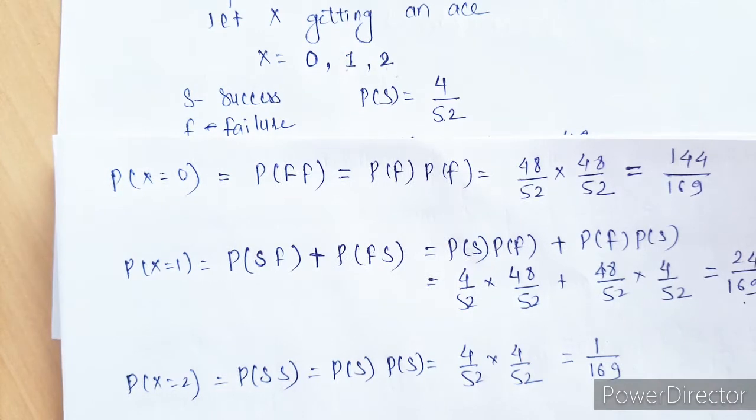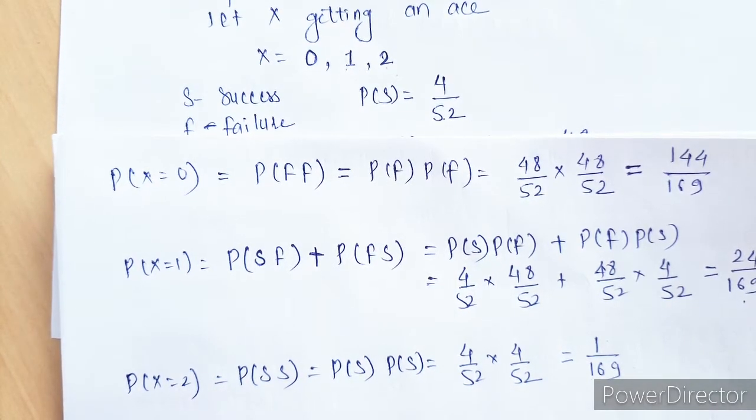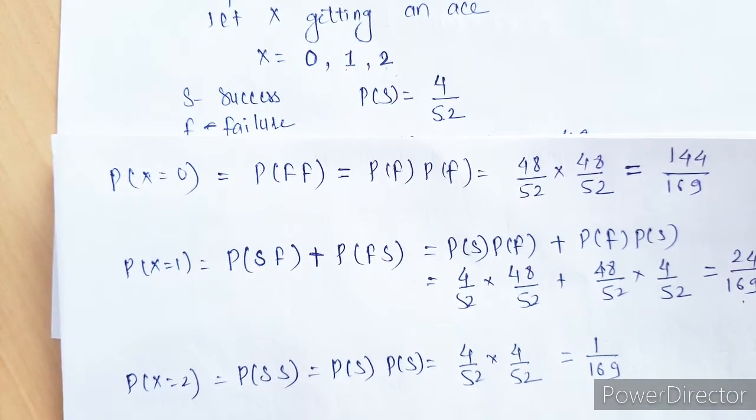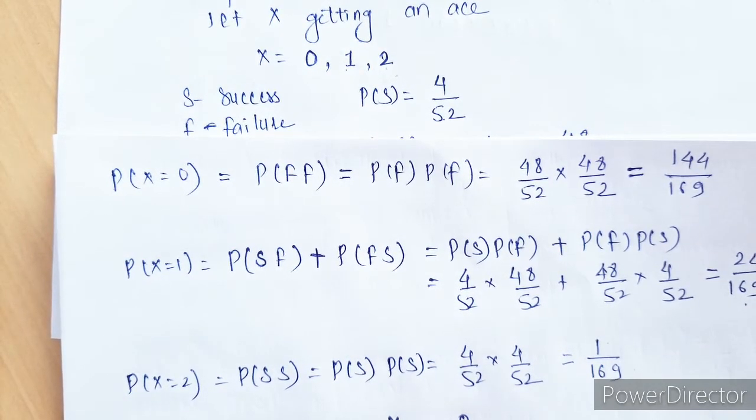The probability distribution for this particular case with replacement: for 0, it is 144 upon 169.